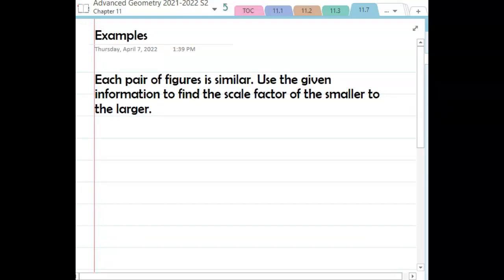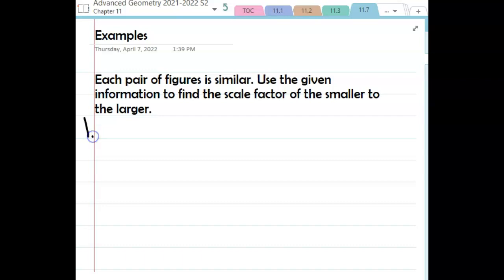One of the first things you're going to be doing in your homework is deciding if figures are similar or not. That's going to be like the examples we did on the left-hand side. Remember, if they are similar figures, all of their corresponding side lengths should be proportional, so you have to check all of them and make sure that they are equal.